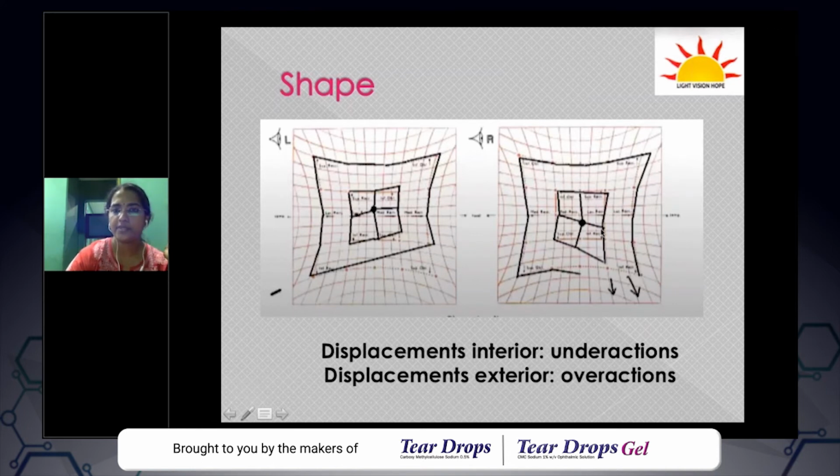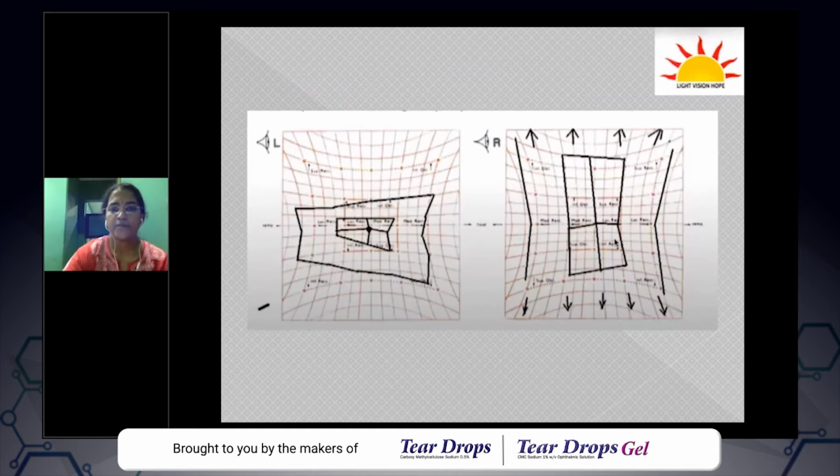Just look at the original square and then find out whether your patient's plot is interior or exterior. If it is interior, it is an underaction. If it is exterior displacement, it is overaction. I hope it's clear. And then what do you see here?